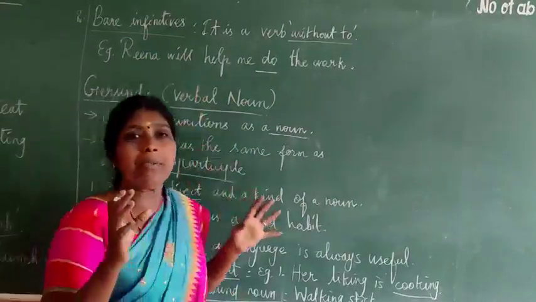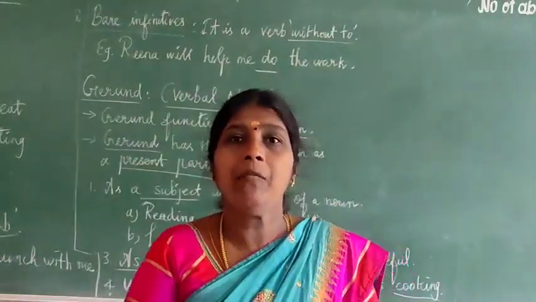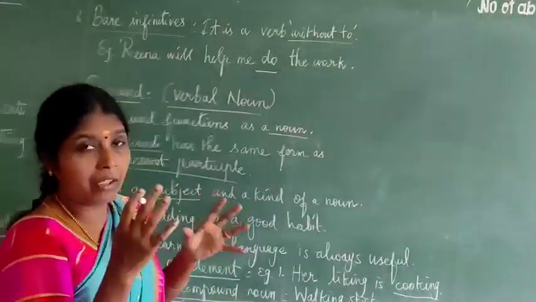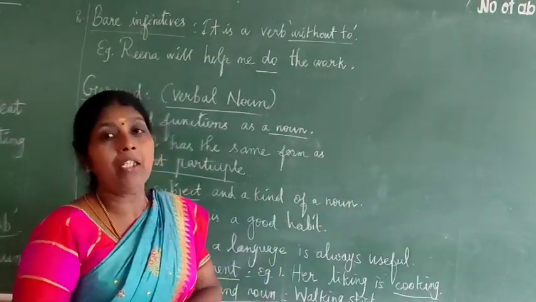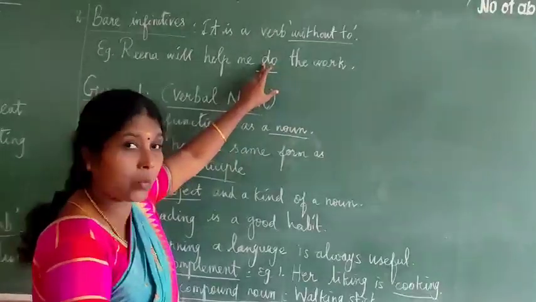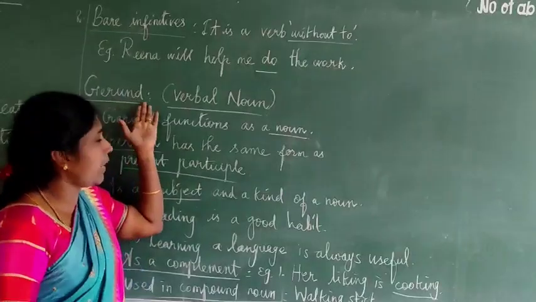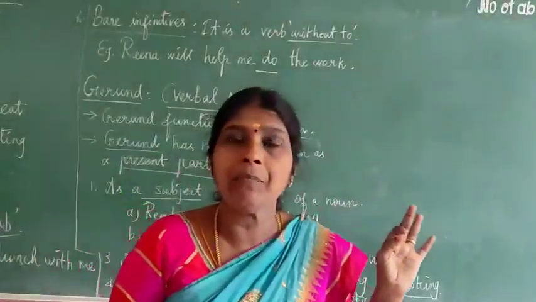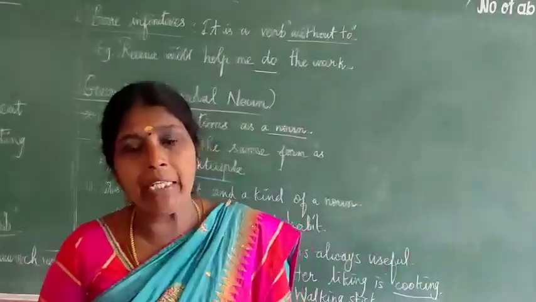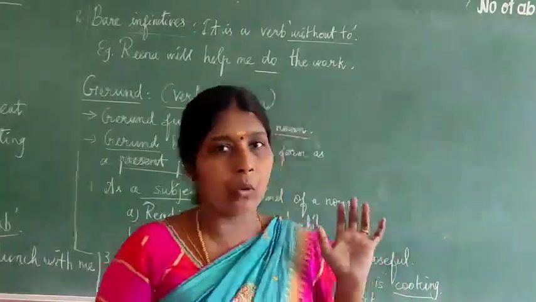If some verbs come, we never write to plus verb 1. Some words I will tell you later. Bare infinitive examples, what are the words? When those words appear, we never use to. So here, when help comes, we never use to. So, Reena will help me do the work. See the next one, gerund. But before that, infinitive means what? To plus verb 1. Two infinitives: full infinitive means to plus verb 1, and bare infinitive means without to.